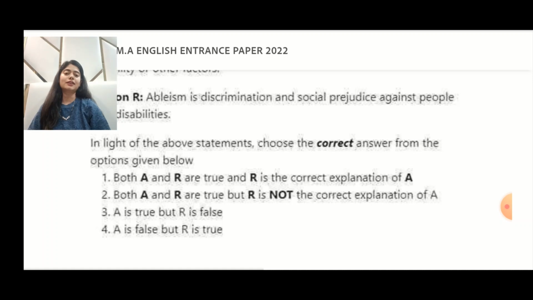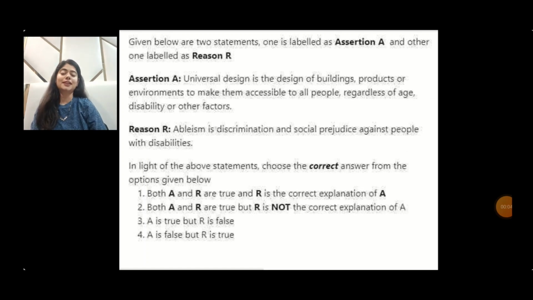Here are our four options. 1. Both A and R are true, and R is the correct explanation of A. 2. Both A and R are true, but R is not the correct explanation of A. 3. A is true, but R is false. And 4. A is false, but R is true. Let's look at our two statements. Let's read our two statements, or study our two statements carefully.